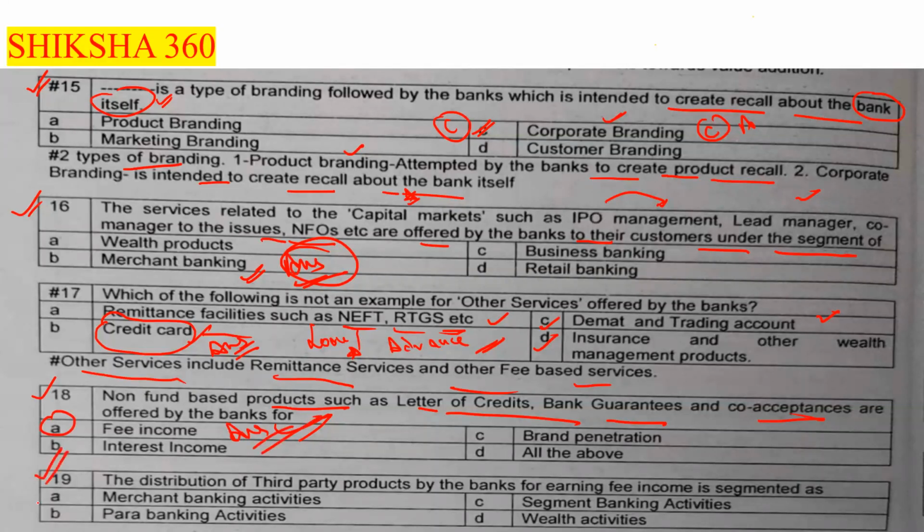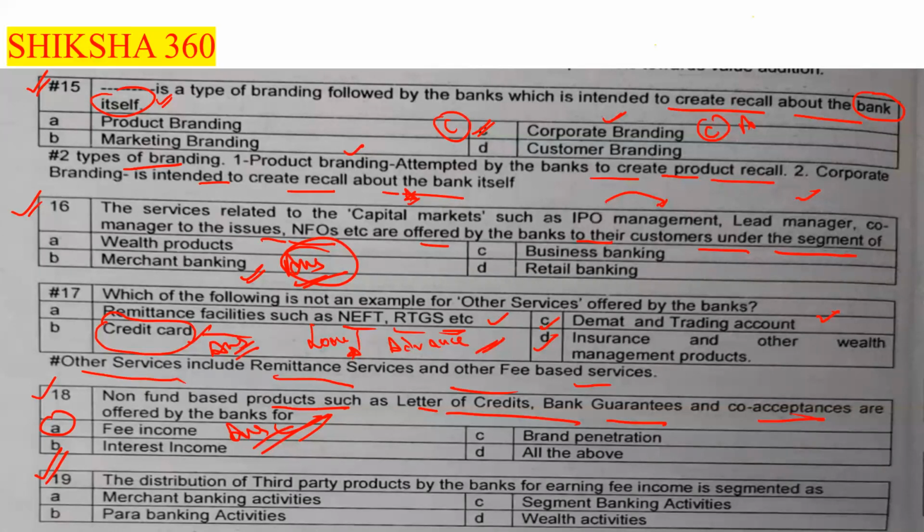Now move to the next question, question number 19. The distribution of third party products by the banks for earning fee income is segmented as: merchant banking activities, para banking activities, segment banking activities, or option D, wealth activities.